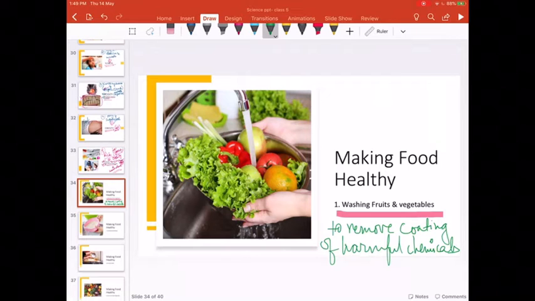To remove coating of harmful chemicals, we must wash the fruits and vegetables and eat them.